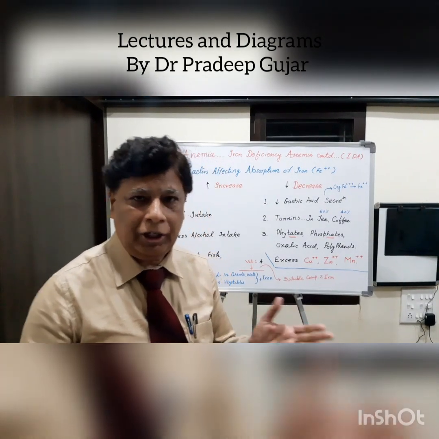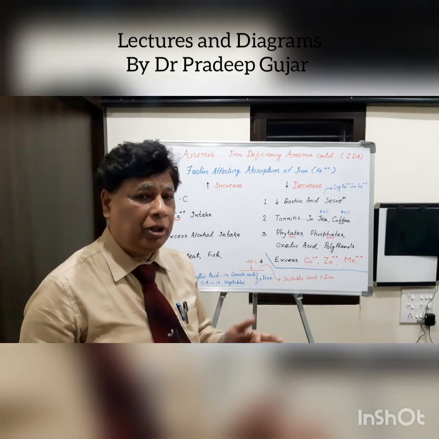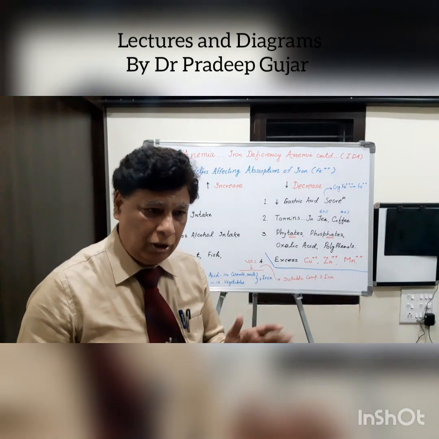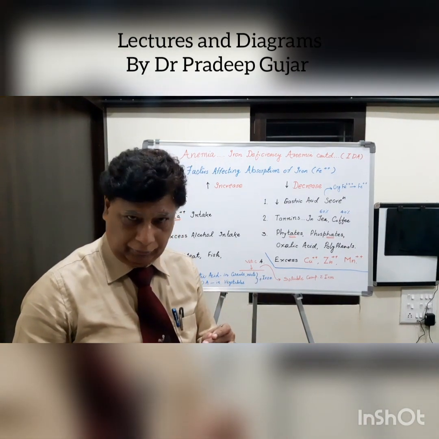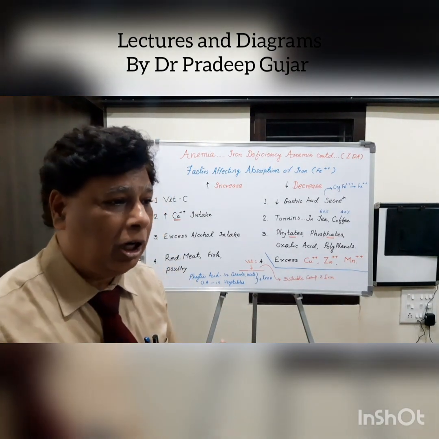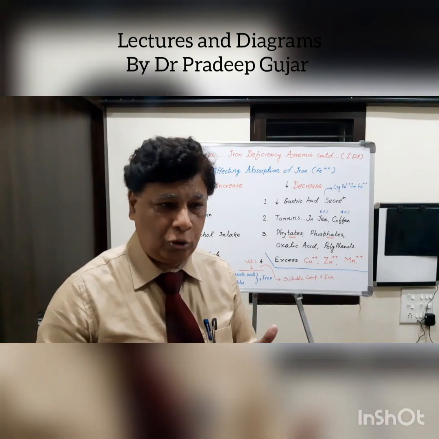Definitely you will advise iron or some iron-containing tablets. But at the same time you have to ask him to take some food which is rich in the iron. But just advising him to take iron-rich food is not sufficient. Why is it not so? Let us see.